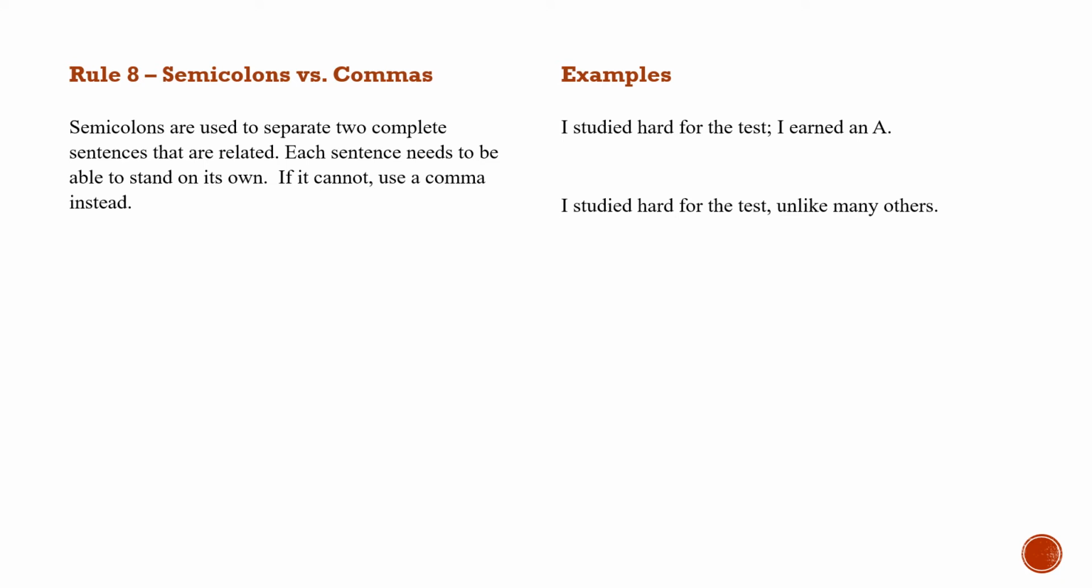Semicolons are used to separate two complete sentences that are related. Each sentence needs to be able to stand on its own. If it cannot, use a comma instead. So for example, I studied hard for the test; I earned an A. Both parts of that sentence can stand on their own. I studied hard for the test. I earned an A. And they're related ideas, so we may use a semicolon.